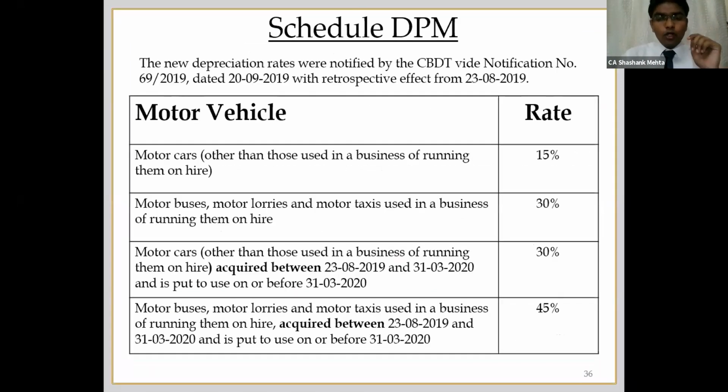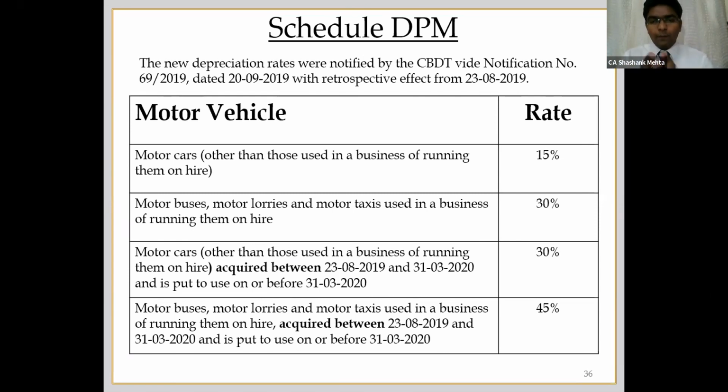Yeah, in order to boost the automobile sector, in the last financial year, CBDT had come up with a notification wherein they accelerated the rate of depreciation for motor cars purchased from 23rd of August 2019 to 31st of March 2020. Please remember, this is not an additional depreciation. This is the increase in the rate of depreciation itself in rule number 5. So now instead of 30, you can claim 45 in case the motor vehicle is used for the purpose of hiring, flying, in all those cases, and in the normal course.